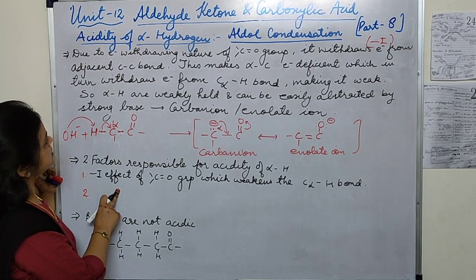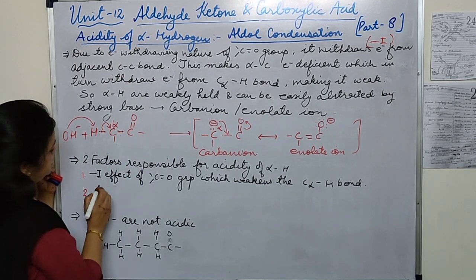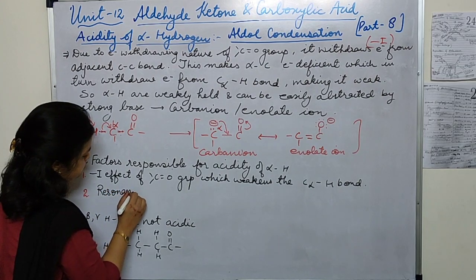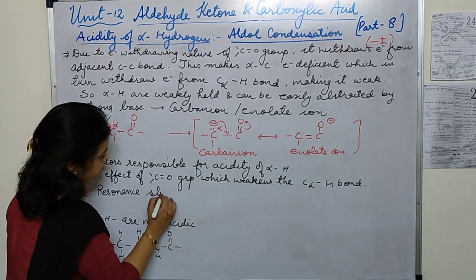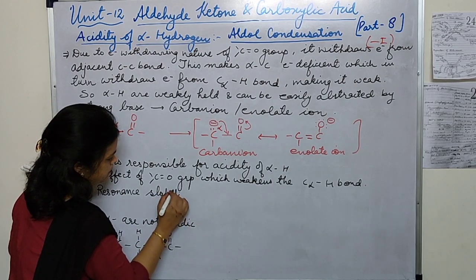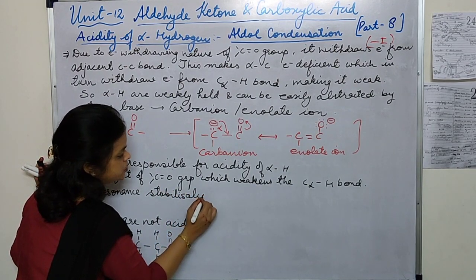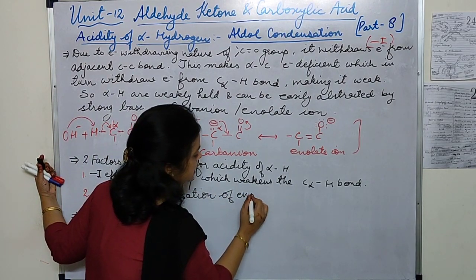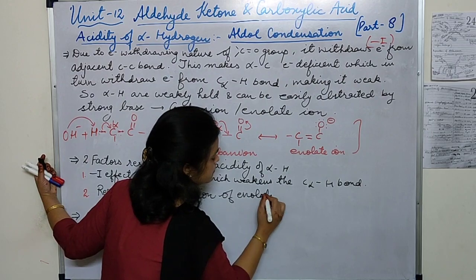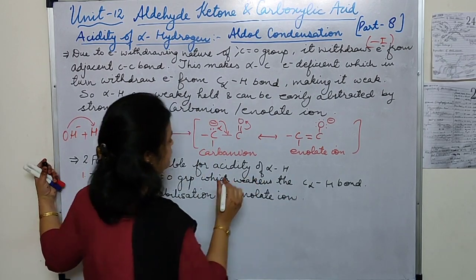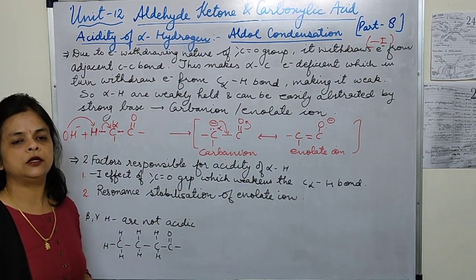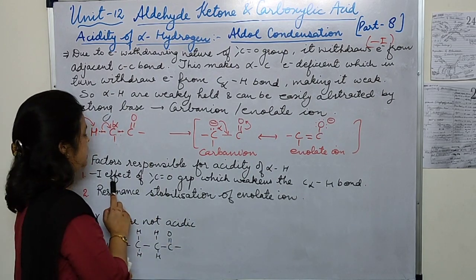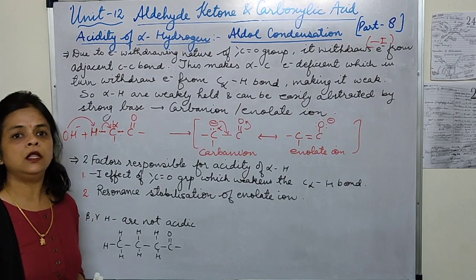The second reason is the resonance stabilization of the enolate ion. So two factors are responsible for the acidity of alpha hydrogen: resonance stabilization of the enolate ion, and the negative I effect of the carbonyl group.